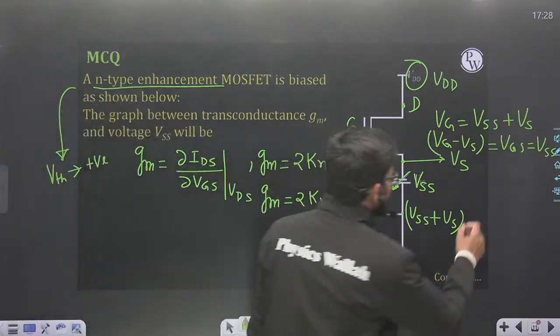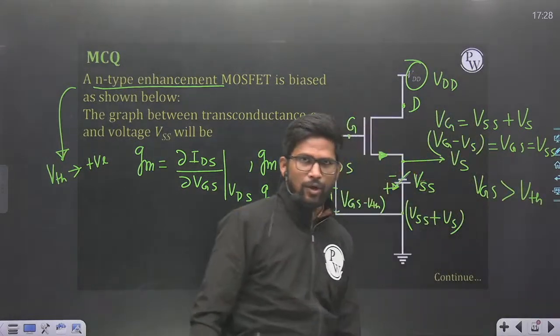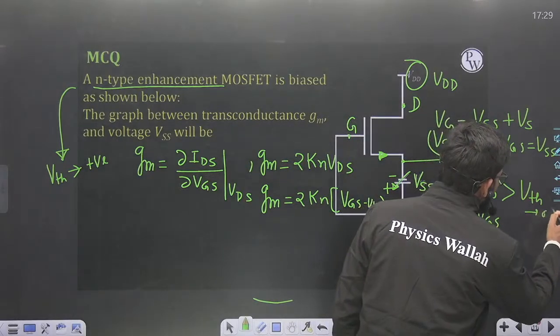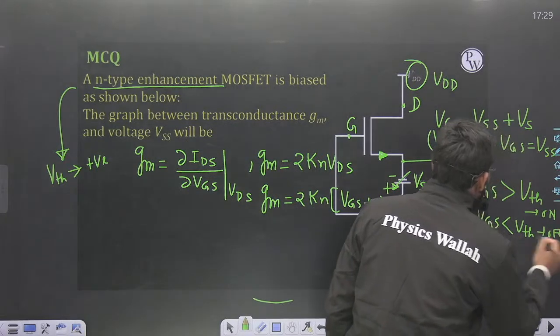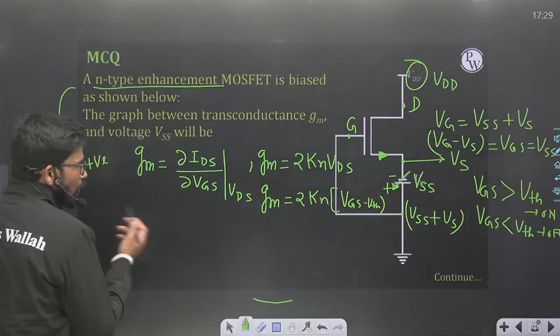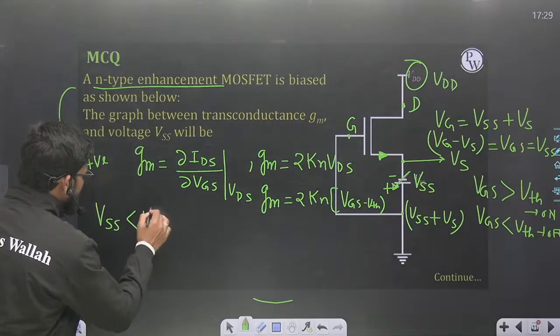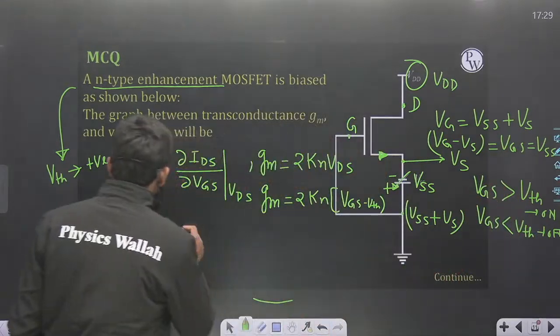And if VGS is greater than VTH, then my MOSFET is in on condition. And if VGS is less than VTH, then my MOSFET is in off condition. So if VGS is equal to VSS, and VSS is less than VTH, then definitely VGS will be less than VTH and my MOSFET will be what?